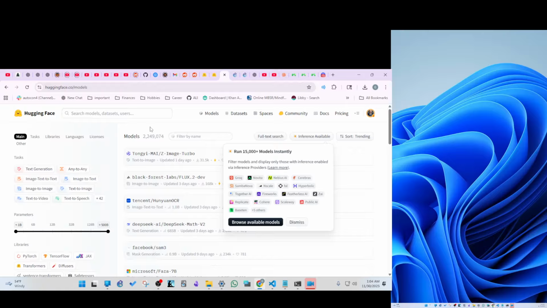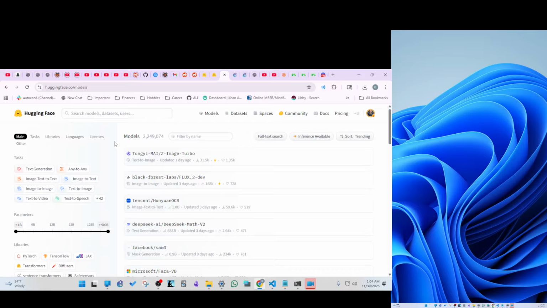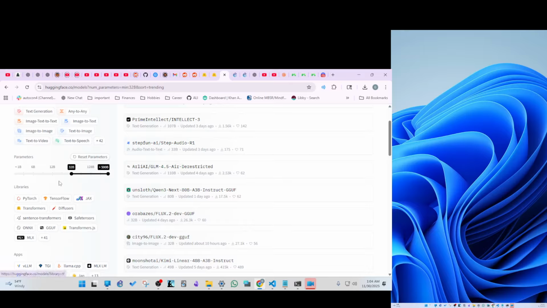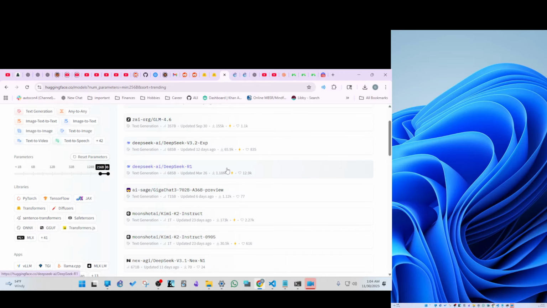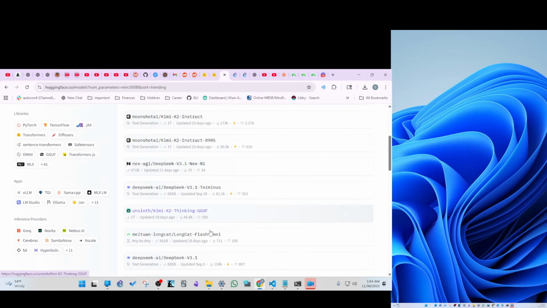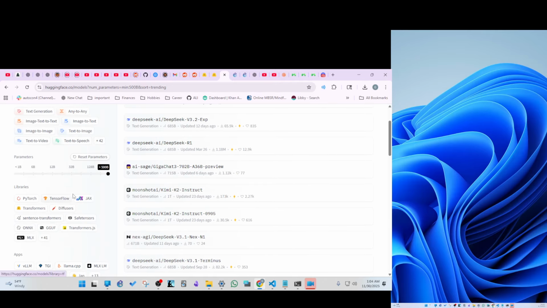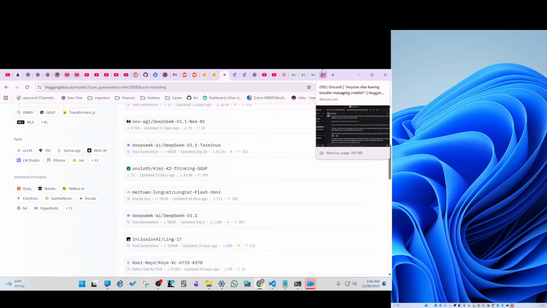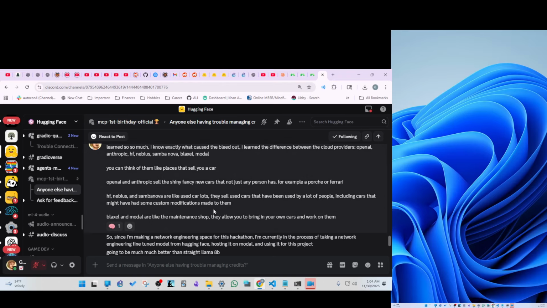There's thousands, there's millions of them. Look, there's 2 million models for you to look at, and you can sort them by whether you want them to be big or small. It's the biggest model they have. They have massive models on here. They have DeepSeek Math. They have custom trained, fine-tuned models on here. So it's not just a regular used car lot. It's a used car lot that has really fun modifications on the cars.